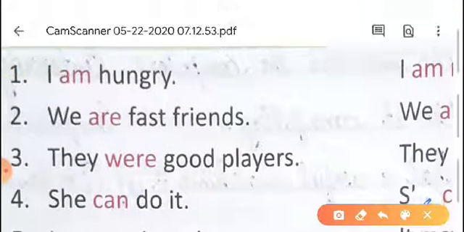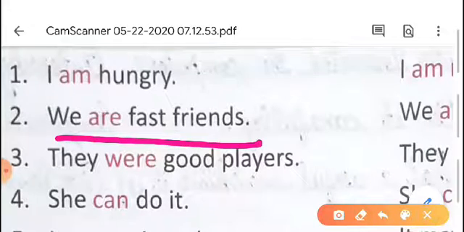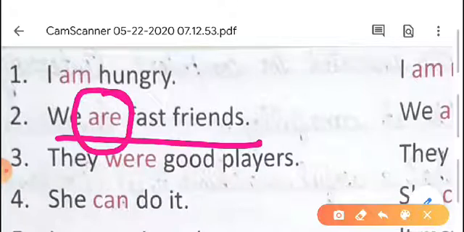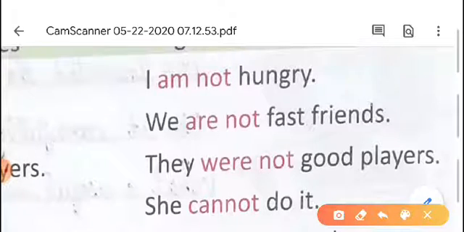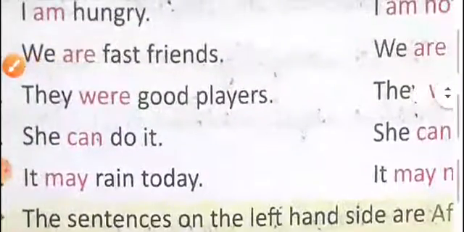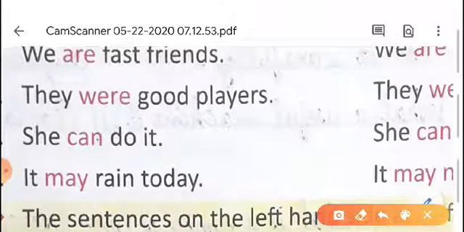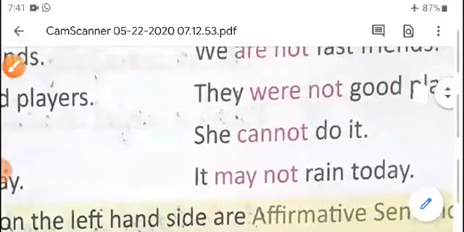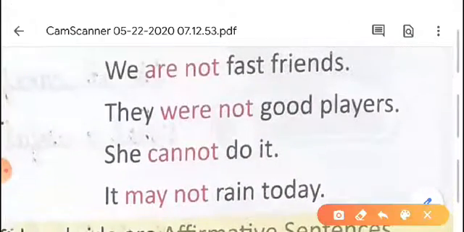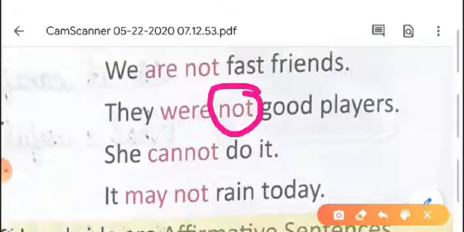Second sentence is we are fast friends. Here what is the helping verb? The helping verb is are. With this helping verb on the right hand side there is one more word added, that is not. We are not fast friends. Third sentence, they were good players. Helping verb: were. On the right hand side, with the helping verb, there is one more word added, that is not. They were not good players.